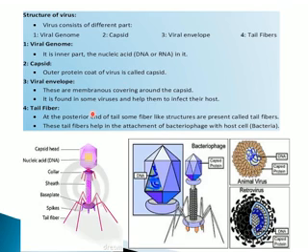Capsid. The outer protein coat of virus is known as capsid, and it is made up of capsomere protein molecules. This outer covering is made up of protein. Now the viral envelope. This is the membranous covering around the capsid. It is found in some viruses and helps them to infect their host. Tail fiber. At the posterior end of the tail, some fiber-like structures are present. That is known as tail fiber, and these tail fibers are shown in this figure.